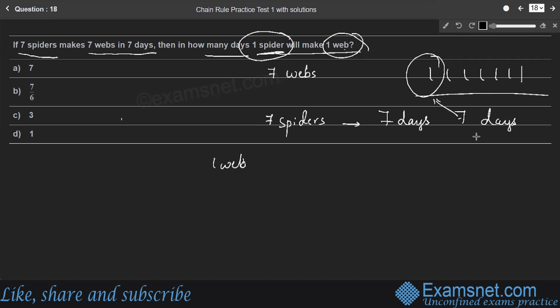Since number of days, number of webs and number of spiders are in the ratio 1:1:1. These numbers are in the ratio 1:1:1. Therefore, one spider will take complete 7 days to complete one complete web. Therefore, the answer is option A.